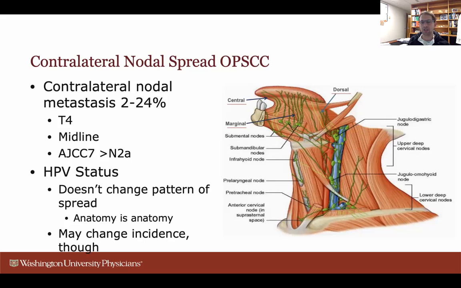HPV status should not change the pattern of spread of the lymphatics. Anatomy is anatomy. So the oropharynx should spread to their predictive drainage basins, but HPV status may change the incidence of nodal disease.